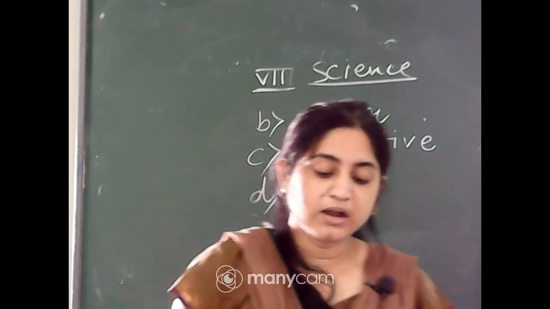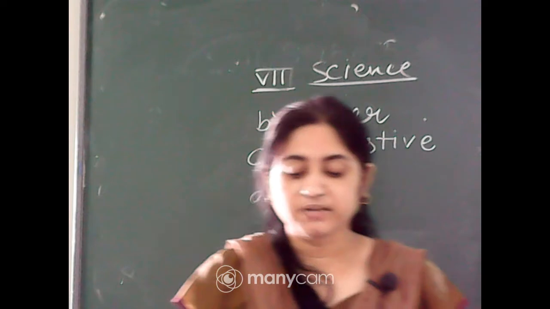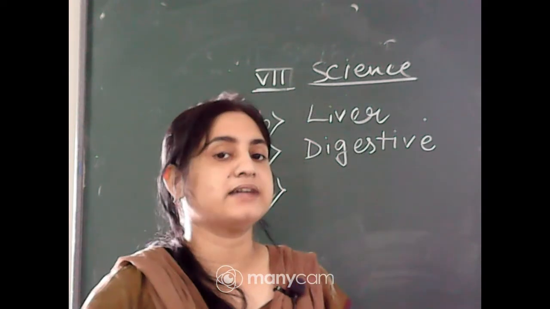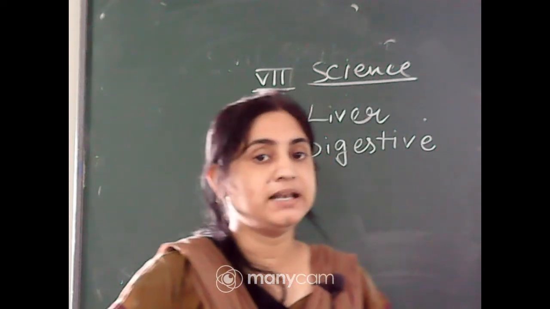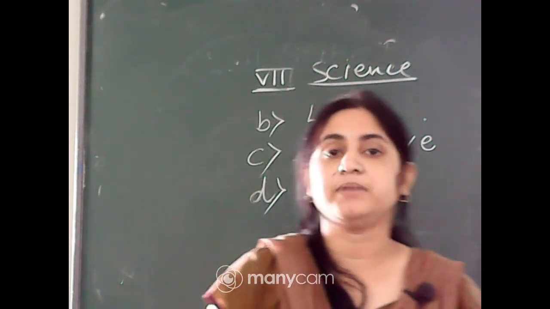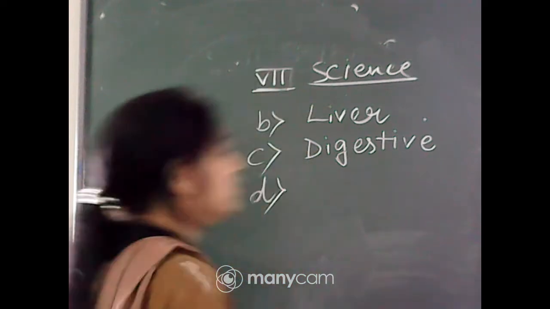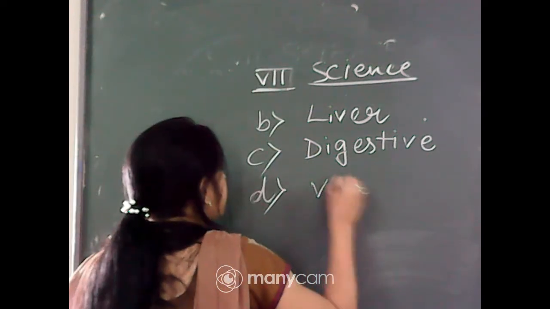Next, the inner wall of the small intestine has many finger-like outgrowths called dash. What is present in the inner wall of the small intestine? That is villi, which helps to increase the surface area for absorption. So the answer of number D is villi.